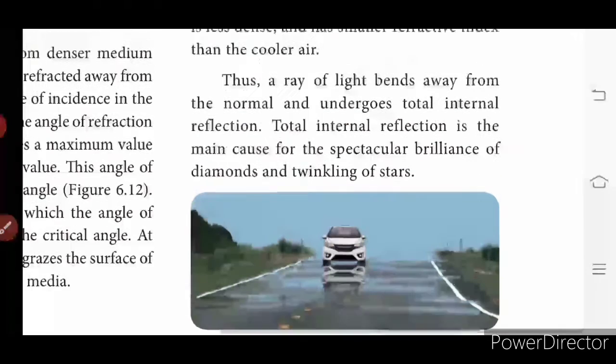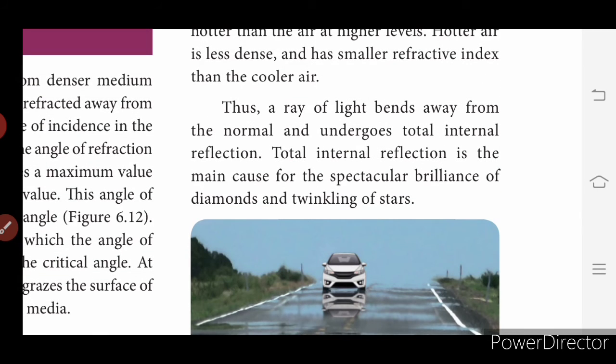Okay, so thus a ray of light bends away from the normal and undergoes total internal reflection. Total internal reflection is the main cause for the spectacular brilliance of diamonds and twinkling of stars. So this is why when the reflection is inside the object, you are able to see the shining of the object.